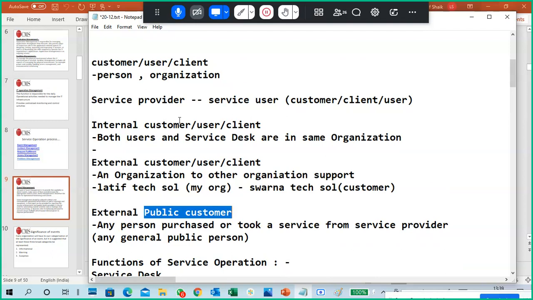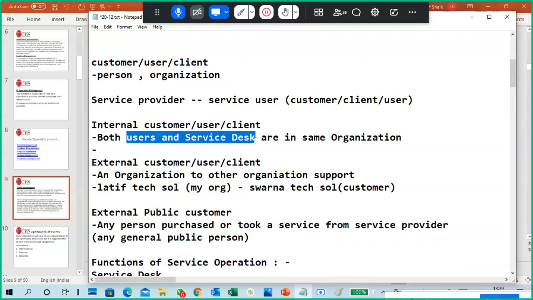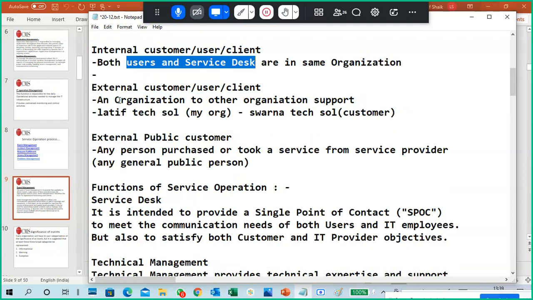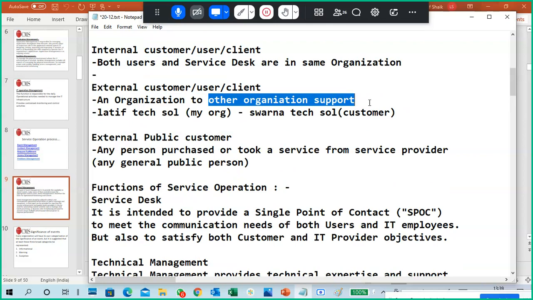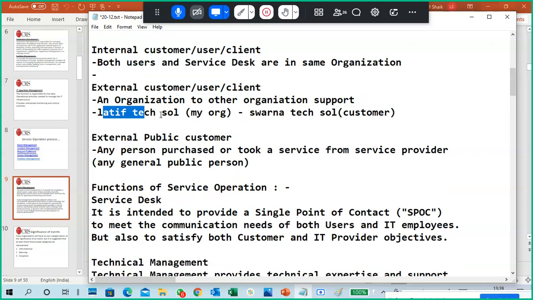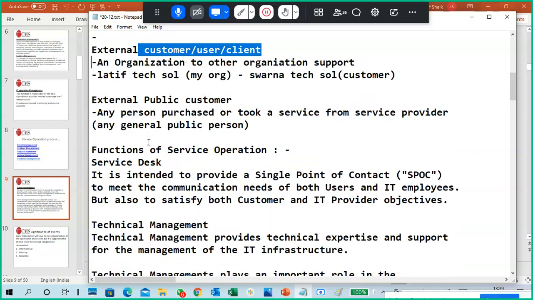If a person is within the organization, where the service desk and the users are in the same organization, it is an internal customer. If a user is in a different organization and you are supporting that organization, it is organization to organization support, which is called external customers.